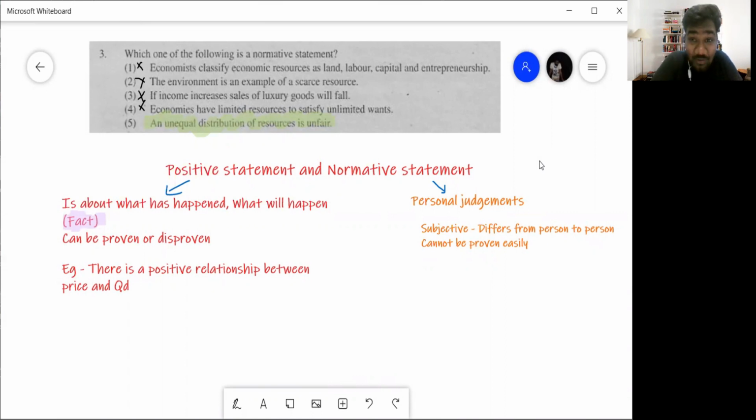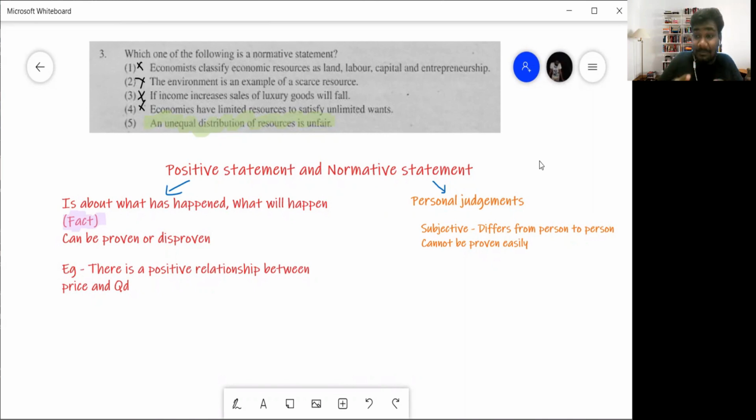In your papers, they would ask you, which of the following is a positive statement, or which of the following is a normative statement? So what are these things? What is positive and what is normative? In very simple terms, a positive statement is about something that has happened or that will happen. It is a fact, right? So these positive statements can be proven or disproven.